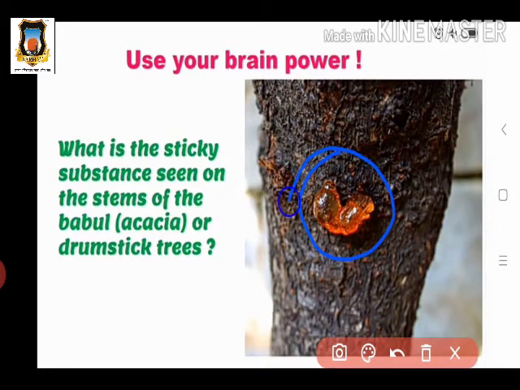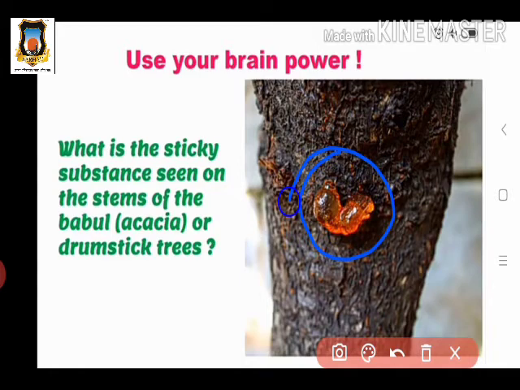It is seen on the plant called babul, that is acacia. On the stem of this tree some sticky substances appear.